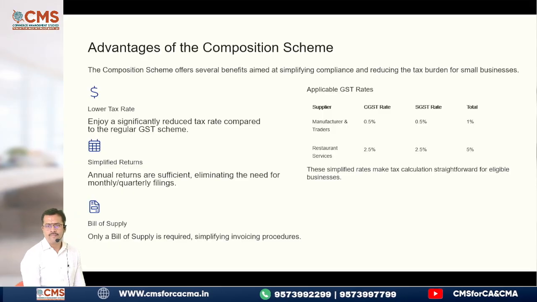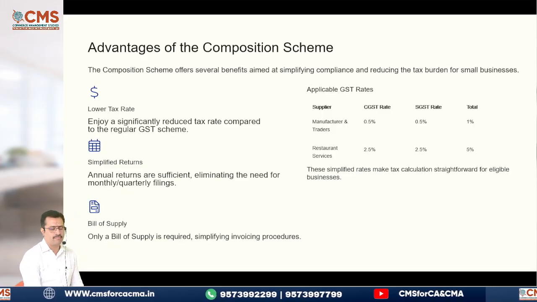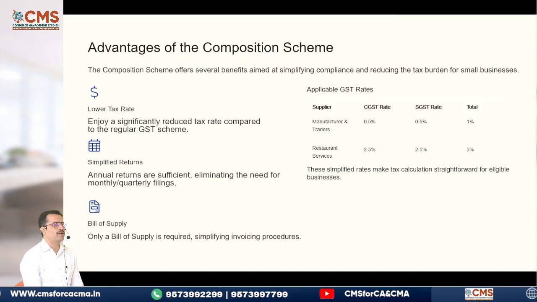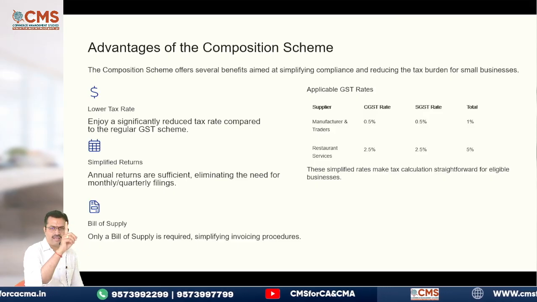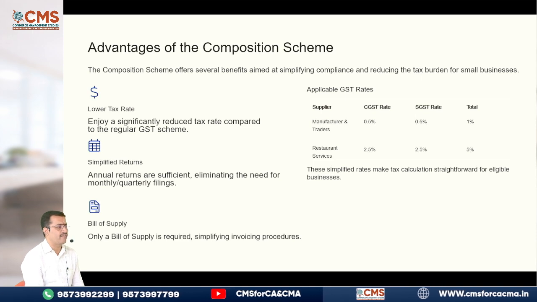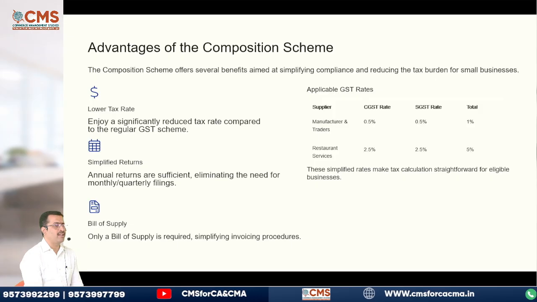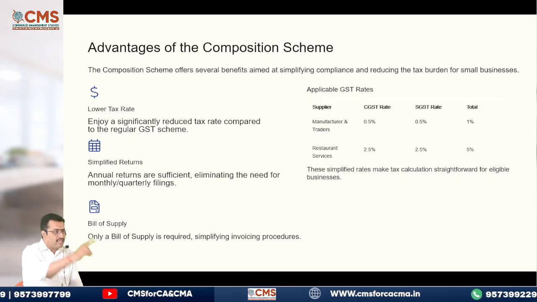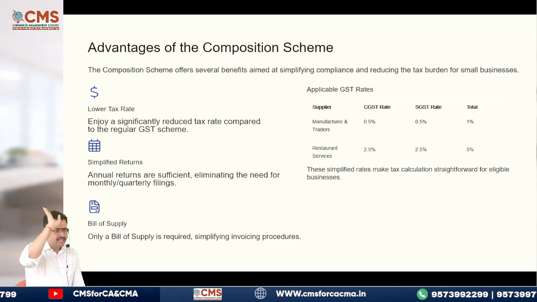One very important point: once you are registered under GST, you have to file the returns monthly or quarterly using the QRMP scheme. But if you have opted for the composition scheme, it is sufficient if you file only once in a year. That too, there is a date change. Are you aware of this? Earlier, composition scheme people had to file GSTR-4 by 30th April of the next financial year. That has now been extended to 30th of June. Now it is no more 30th of April, it is 30th of June.